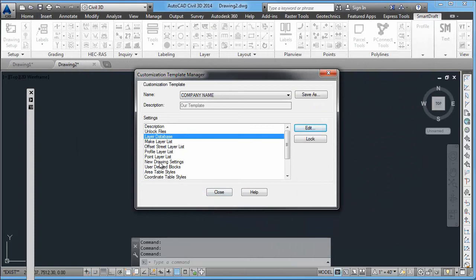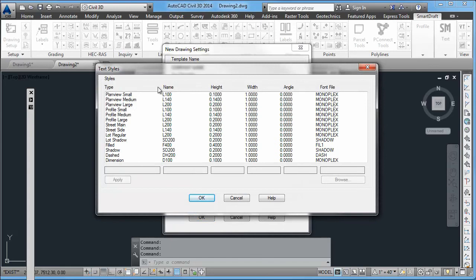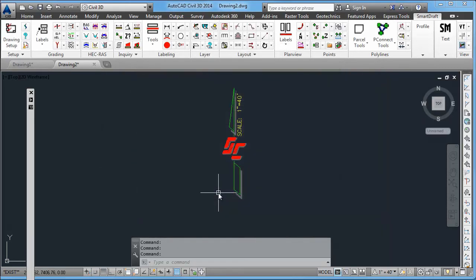And when it comes to new drawing settings, setting up the text styles the way your company wants them to be, so when you're using the program, you're not surprised or you're not getting frustrated saying, why is SmartDraft doing it? It's doing it because the program is trying to save you time by doing font management in the background, layer management in the background, so you can focus on what's important, and that is engineering. That is the end of the SmartDraft customization.